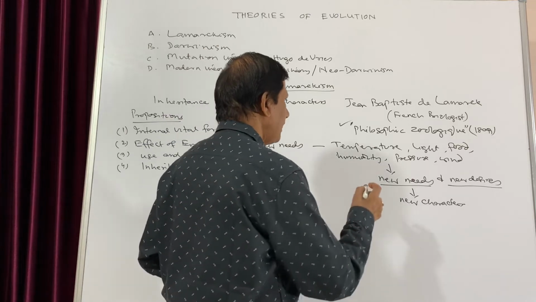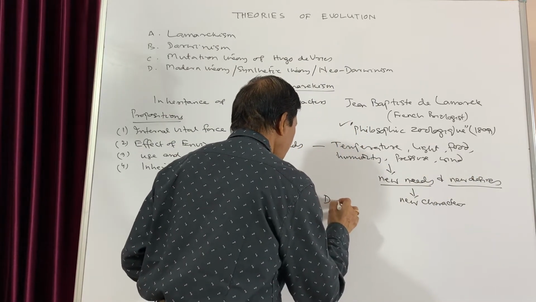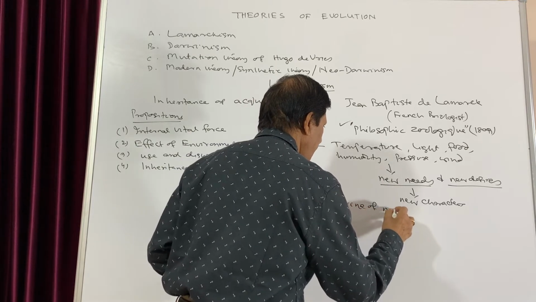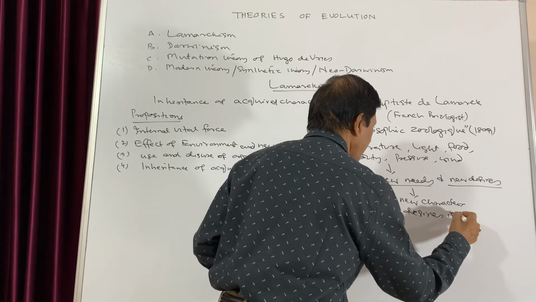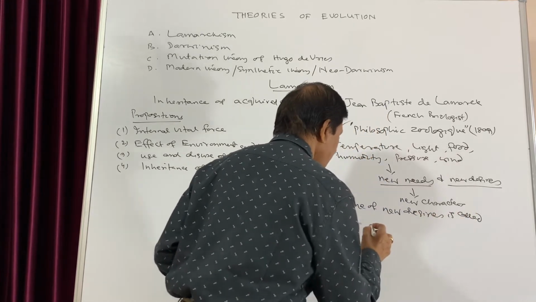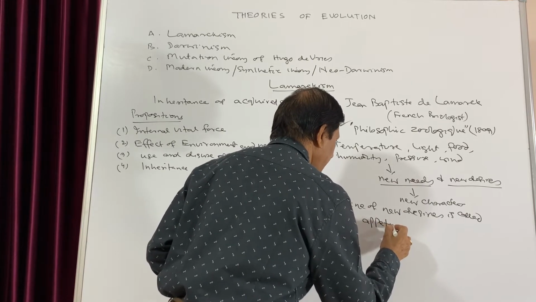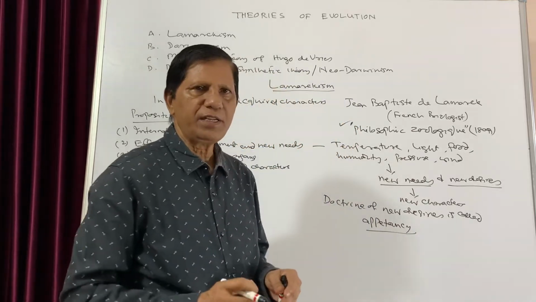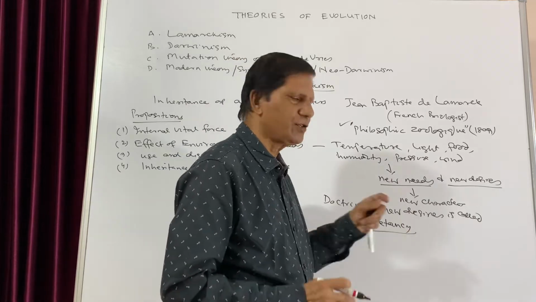And the new needs and new desires, or you can say the doctrine of new desires, is called appetency. That means the new desire is known by a single word as appetency.